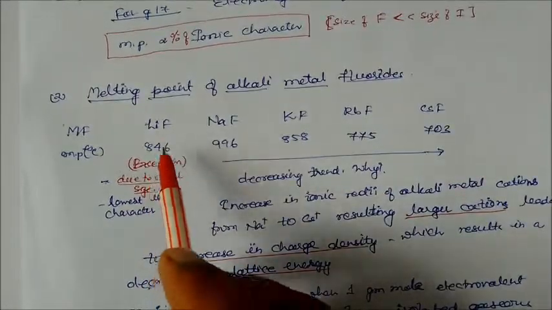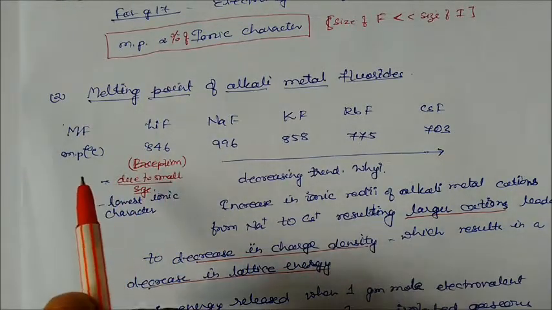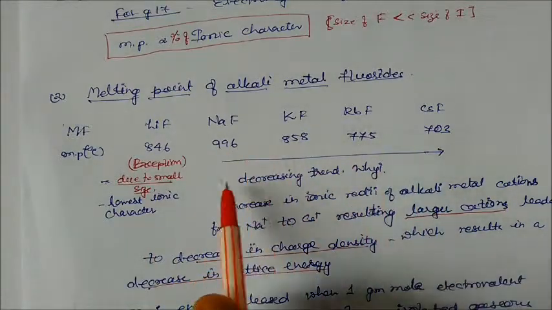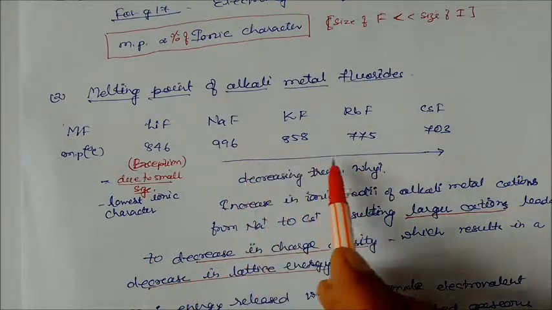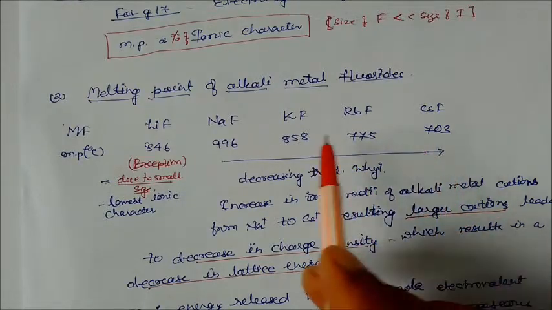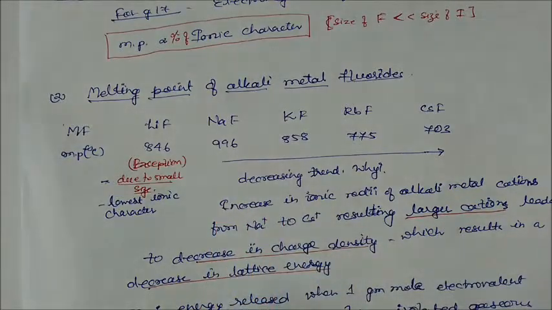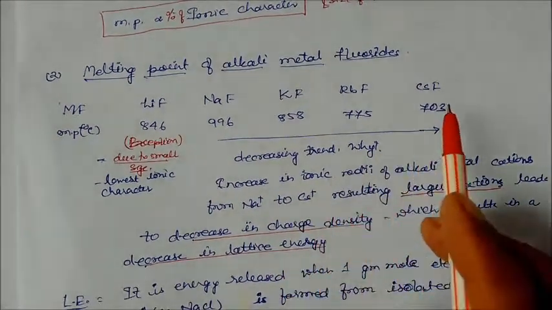This is the only exception, because the size of lithium is very small, and it has the lowest ionic character. So this is the lithium exception, and we consider only 4 elements. Why is this trend decreasing, the melting point decreasing down? Here is the lower melting point and here the higher melting point. This one has more ionic character, this one less ionic character. The reason is very simple, as in the previous cases.